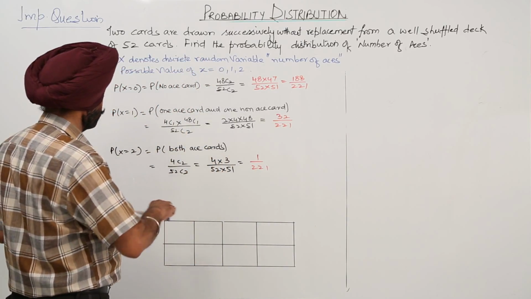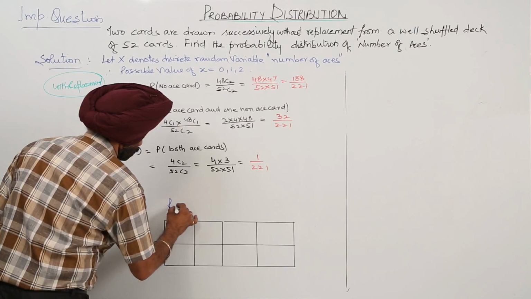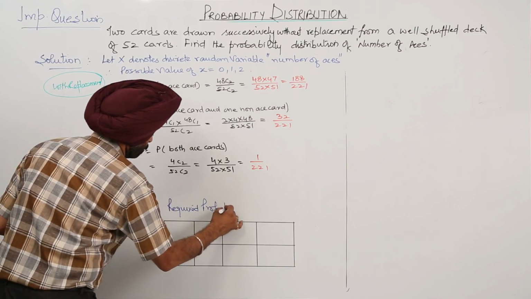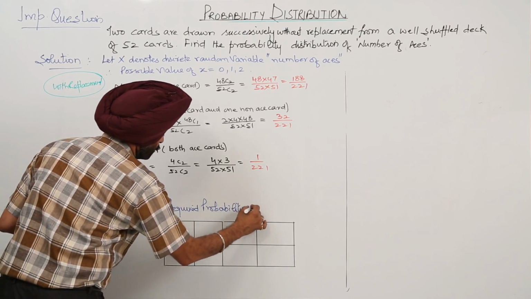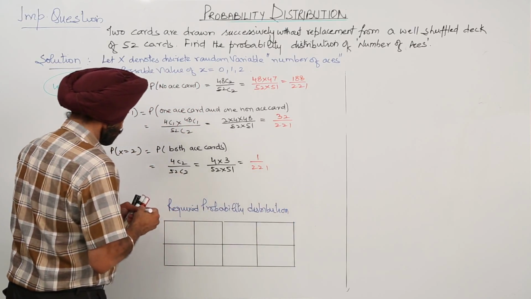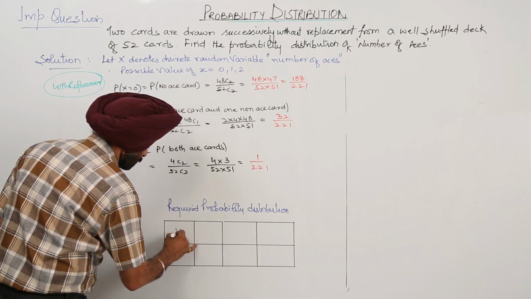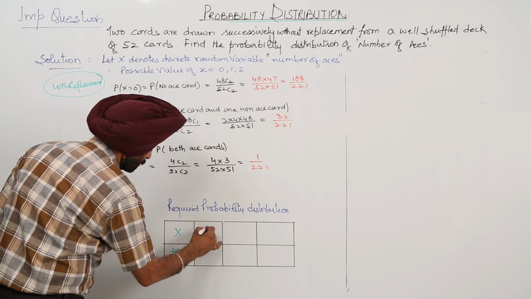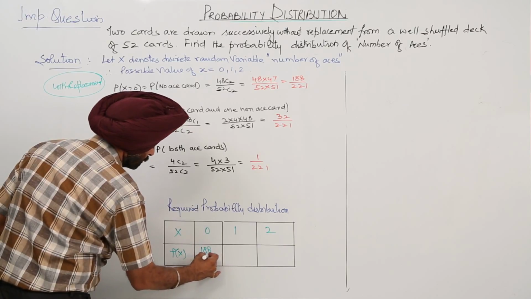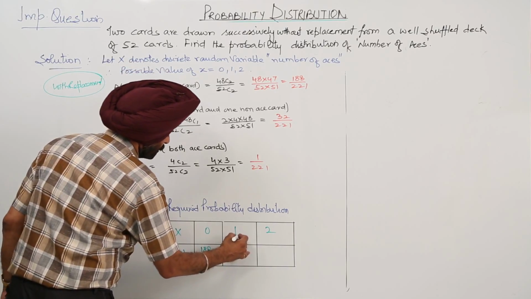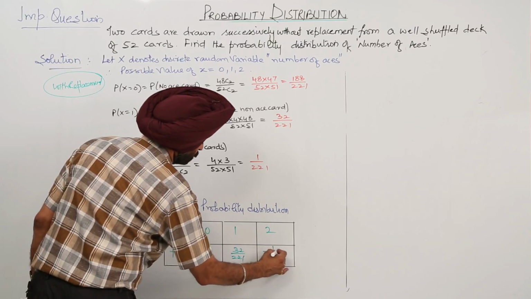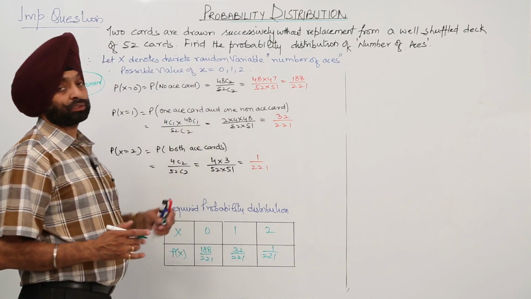Now the required probability distribution: X is 0, 1 and 2, and the probability for X is, for 0, 188 upon 221, then 32 upon 221, and then 1 upon 221. So this is about the question.